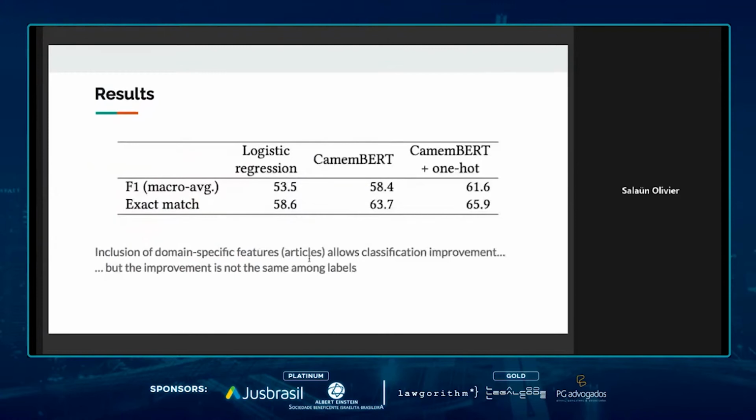As a result, we have the following table. We notice that the inclusion of article-based features allows significant improvement with respect to a simple BERT model, both in terms of exact match and unweighted average of F1 scores. However, these scores alone hide the fact that the improvements are not uniform across all labels.